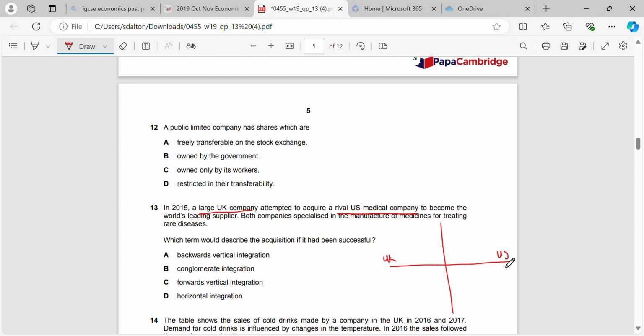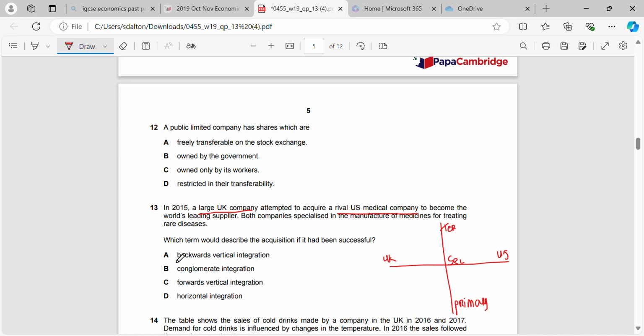Remember, the vertical types are movements between the sectors. So at the start, you're going to have the primary sector, which may be the one that's extracting and collecting the raw materials. Then you'll have the secondary sector, which is maybe these companies here who are manufacturing medicine. And then you'll have the tertiary sector, which is the companies that are selling that medicine.